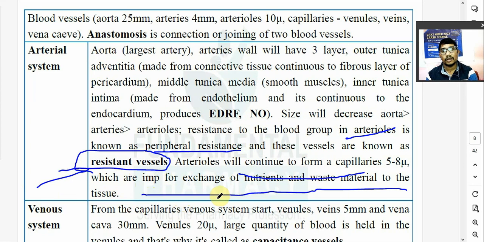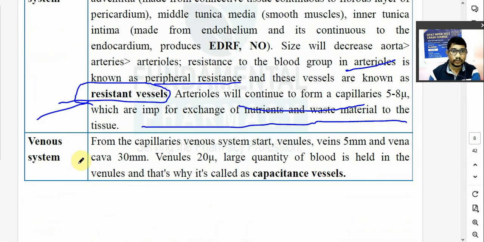The opposite of this happens in the veins; we will see it now, the venous system. Veins are also made up of 3 layers, the same layers as in arteries; there is a difference, which we will see later. From the capillaries of arteries come the capillaries of veins, and after that the venous system starts. After the venous capillaries there are venules, and then veins, which are 5 mm, and then the vena cava at 30 mm. Venules have a size of 20 micron.